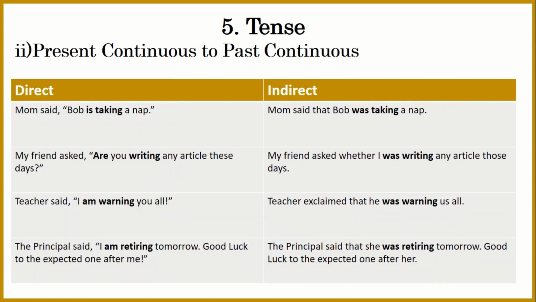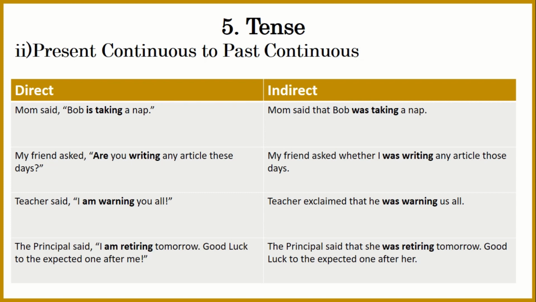Moving forward, present continuous to past continuous. A simple case: Mom said, Bob is taking a nap. This is present continuous. If we have to make the indirect narration, we have to change it into past continuous. Mom said that Bob was taking a nap.